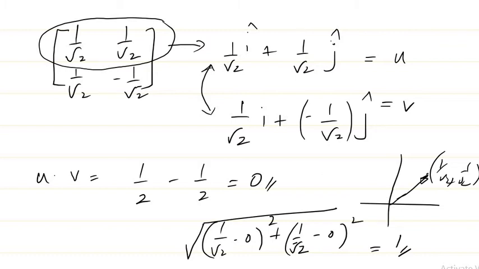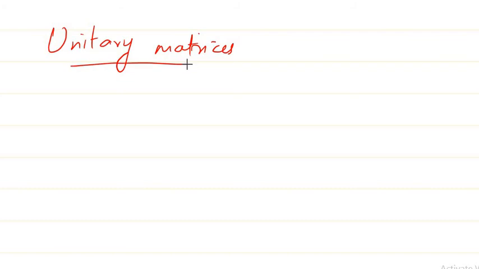So the next kind of matrices which we are going to see is unitary matrices. I know this part of the lecture is a bit slow because we are refreshing many things which we have learned in school level or so, so it may be a bit slow. So what are basically unitary matrices?